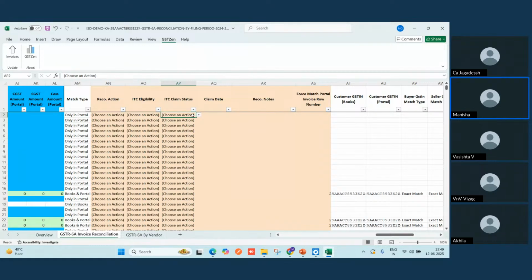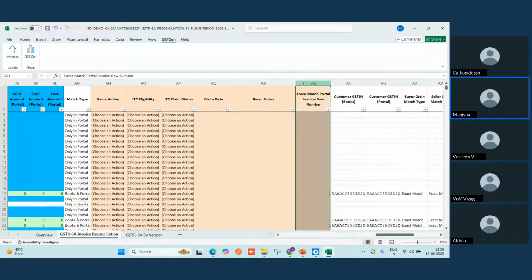Next column we have is ITC claim status. Again, a drop down is given for the convenience that you can choose it as accepted, reject, pending, accept, and reversal. If you want to make a note of any of the claim date, of course, you can use this AQ column. Other than these above columns, if you want to make a note for this particular invoice specifically, you can use this RECO note column, and you can keep your notes in this. You are not required to maintain any extra sheet for any of the working.